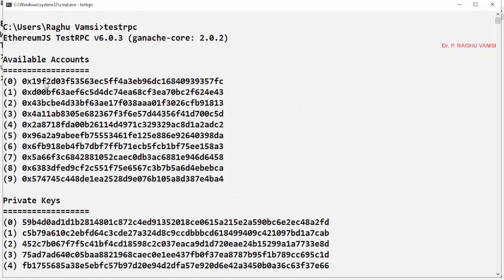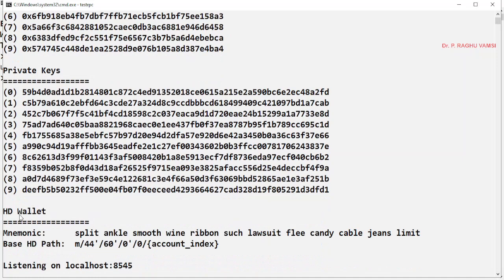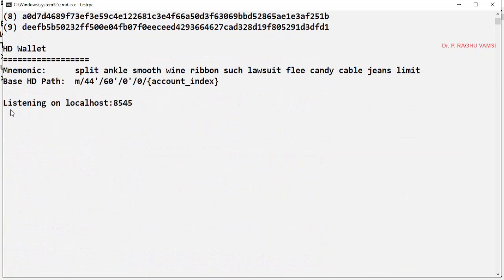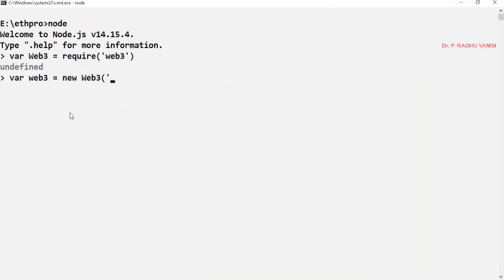These test accounts are generated by the test RPC, and it is listening on localhost port 8545. Now we need to connect to this 8545 port and access the web3 packages. http://localhost:8545.